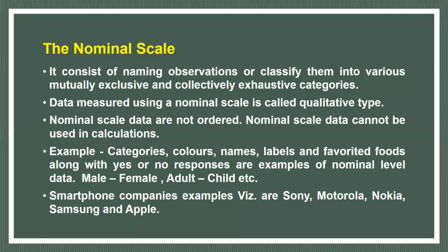Data measured using the nominal scale is called qualitative type. Data which can only be classified, not ranked or measured, is called qualitative data, or sometimes also called attributes.